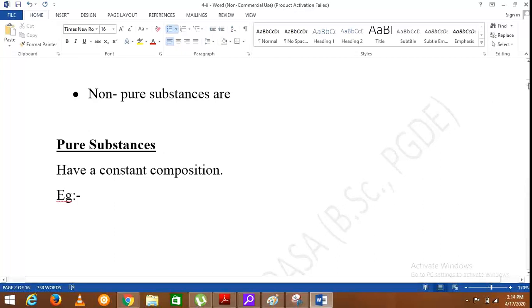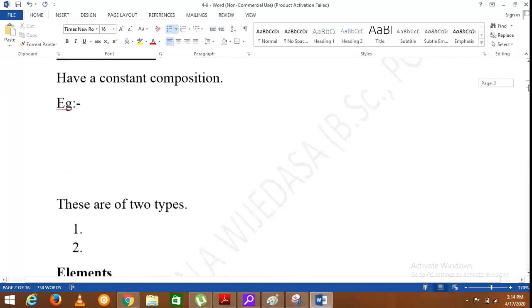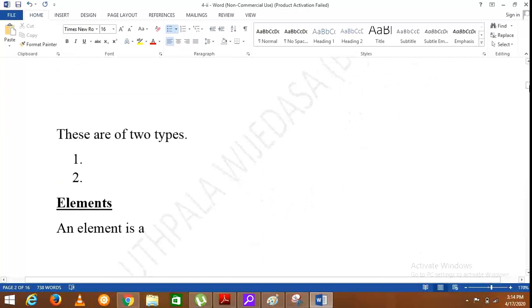Then we'll move on to the two types of pure substances as we have written earlier in the classification. First one is elements, second one compounds. So, what is an element?